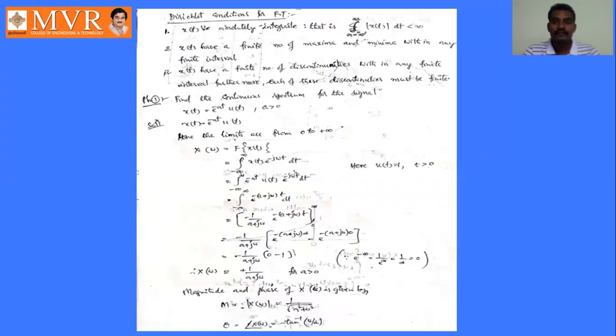Here also we have the same condition: the integral from minus infinity to infinity of mod x of t dt is less than infinity. So x of t is integrable.